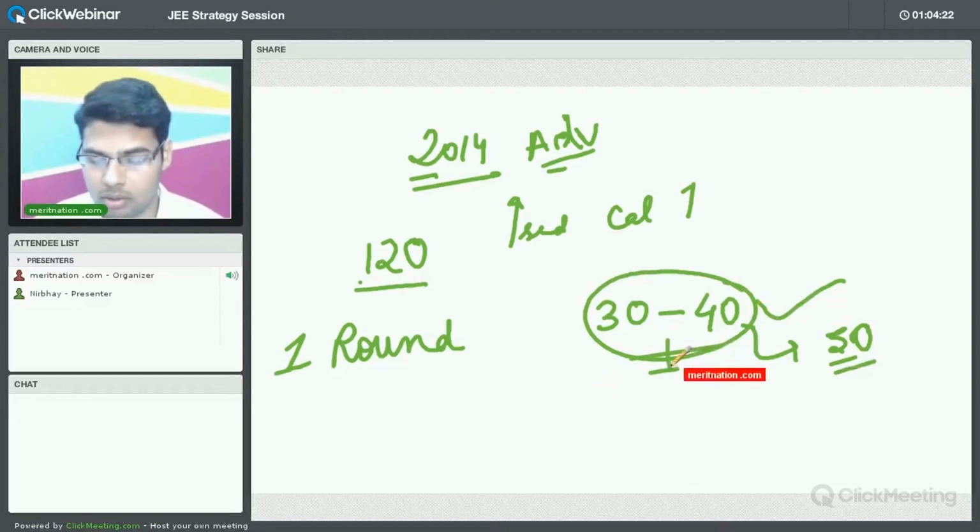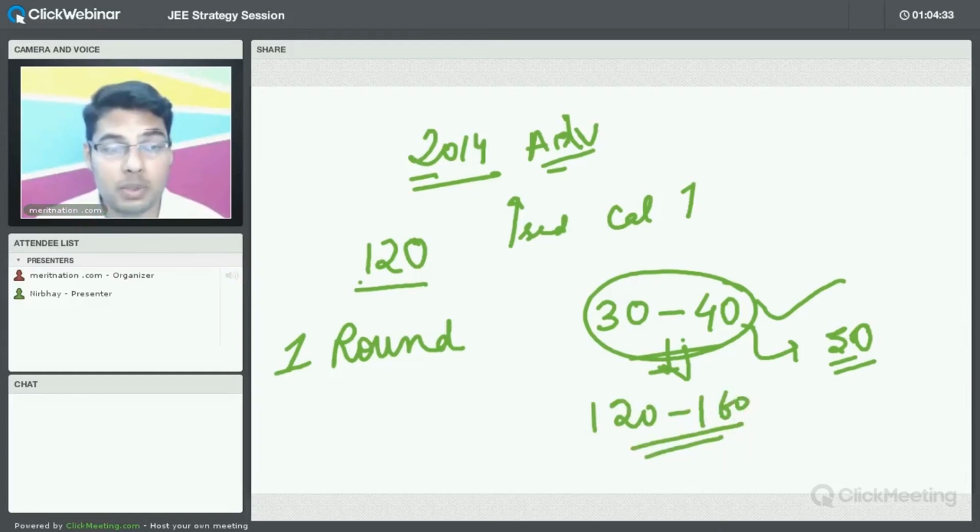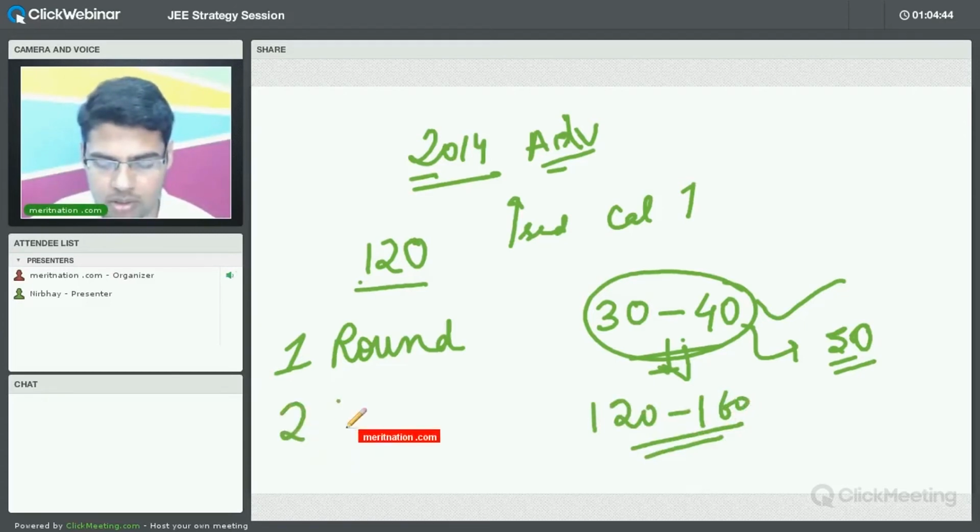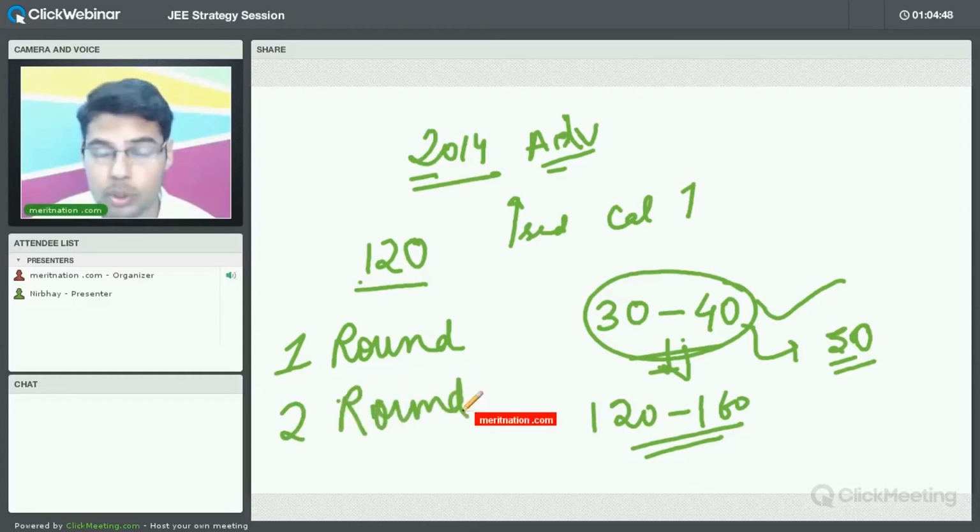Or basically, if you calculate the marks, so 30 questions, 3 into 4, that is 120, 4 into 4 is 160. So around 120 to 160 marks you have attempted in less than 1 hour. So automatically your confidence will be high. Now you will touch upon those questions in which you will have to think a little bit. So you will have the second round in the examination hall, and there also you can do some questions, for example, 20 to 30 questions. Those questions will be an extra advantage for you, and then you will get more confidence.